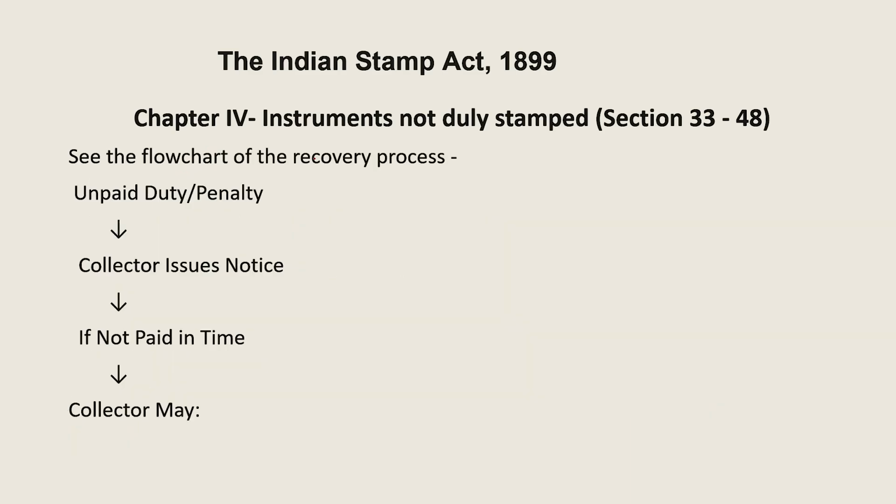Now see the flow chart for this. If there is unpaid duty or penalty, the collector issues a notice for the same. Even after issuing the notice, the person has not paid in time. Now he has two options at that point of time.